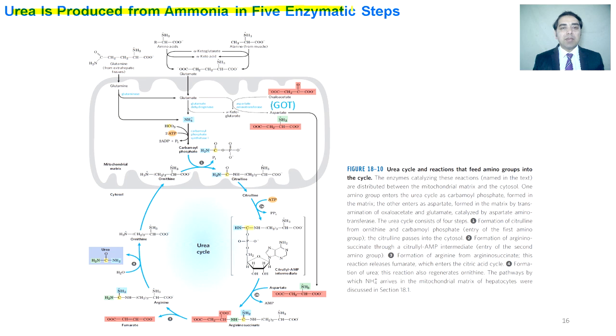Urea is produced from ammonia in 5 enzymatic steps. The glutamine coming from the muscle enters into the mitochondria. The glutamine is converted into glutamate and the ammonia is released. This glutamate releases another amino group and gives it to oxaloacetate, and this oxaloacetate is converted into aspartate, and the glutamate itself is converted into alpha-ketoglutarate.